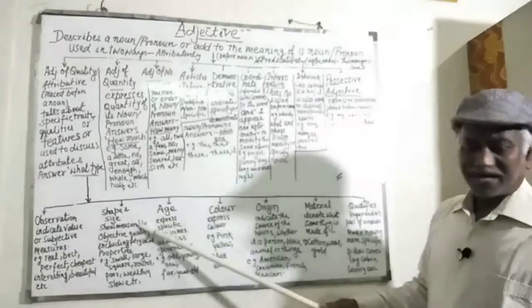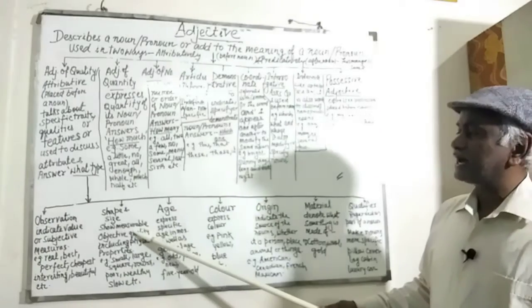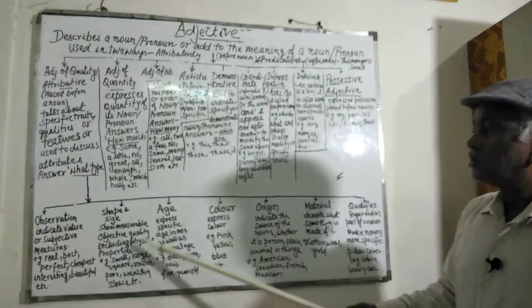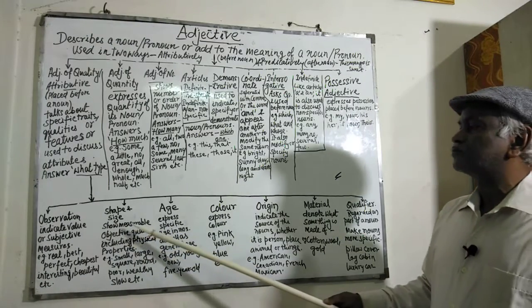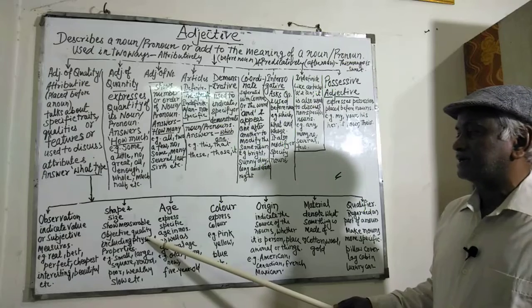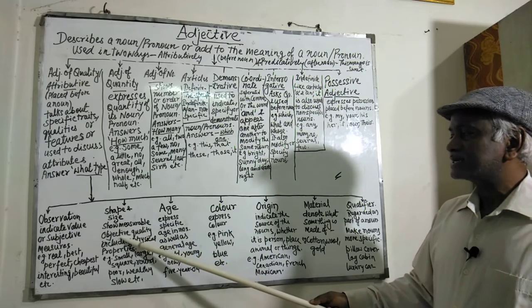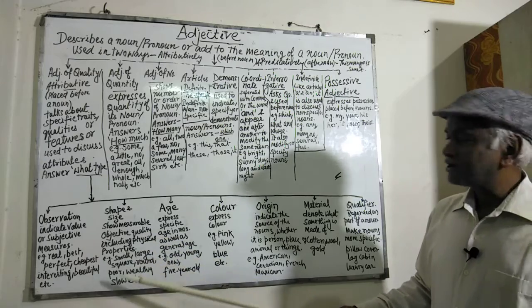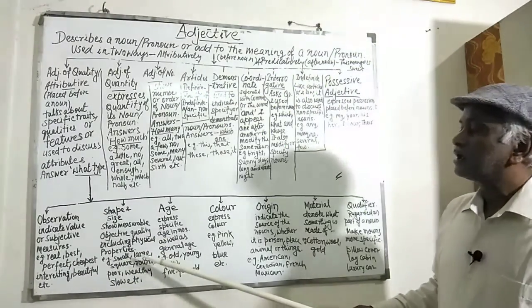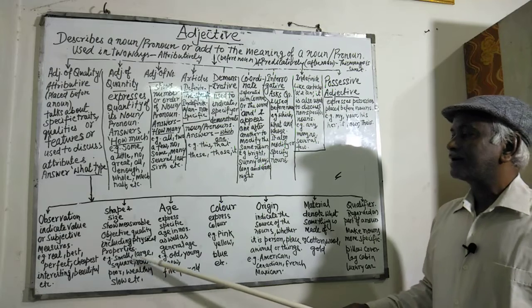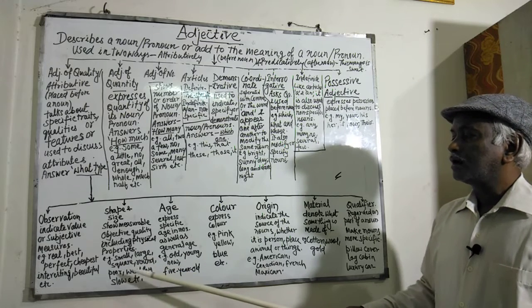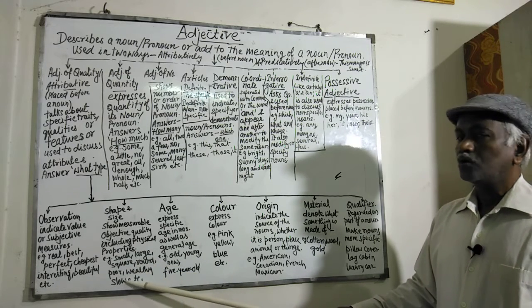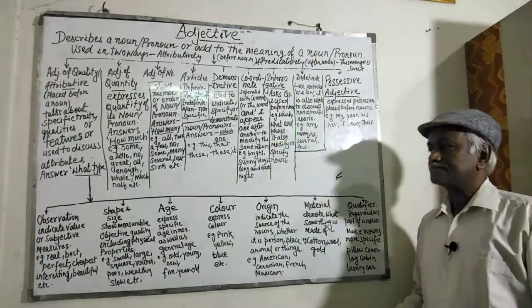These describe measurable objective qualities, including physical properties. For example, small, large, square, round, poor, wealthy, slow, fast, etc.